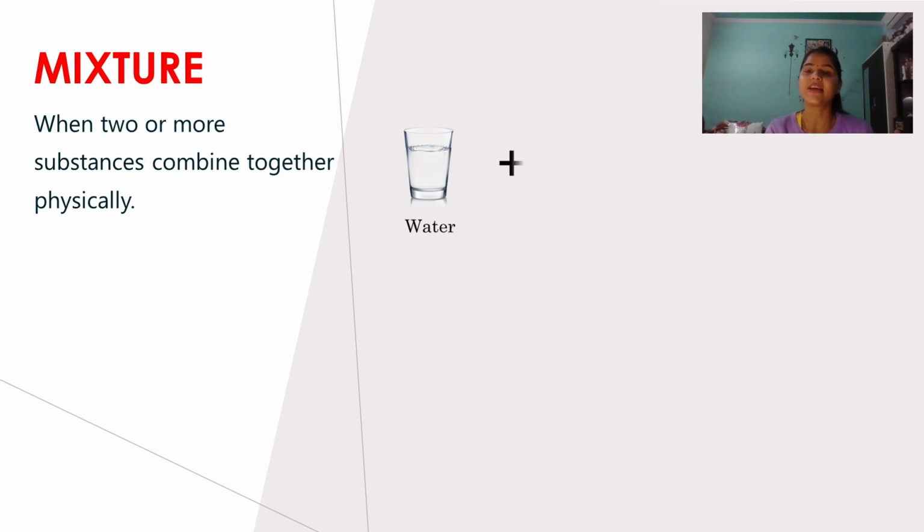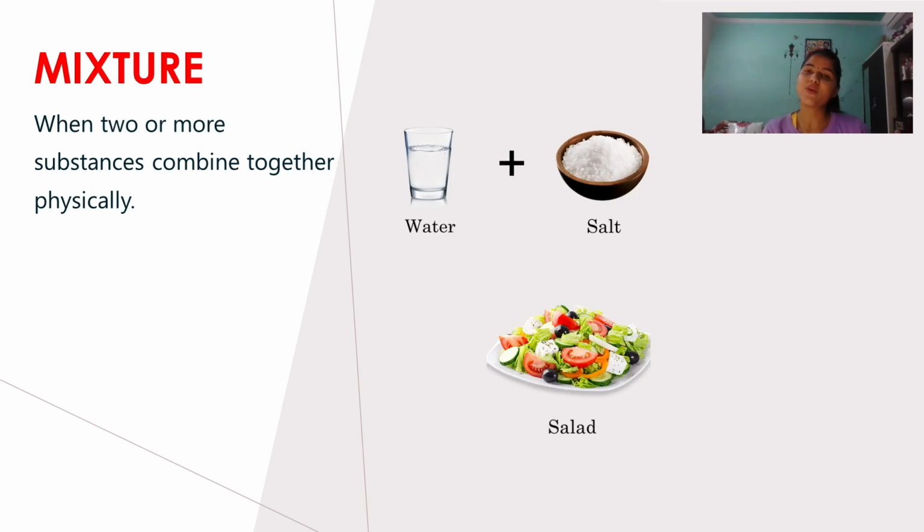An example is water added to salt, which forms a mixture. Salad is also an example of a mixture. Different fruits are cut and put together to form a salad, and all the substances included in it have their individual properties.